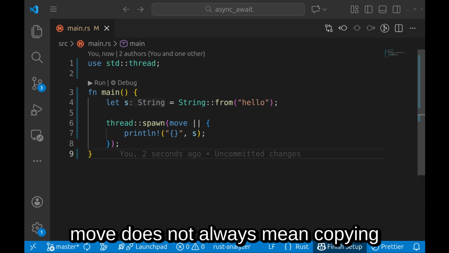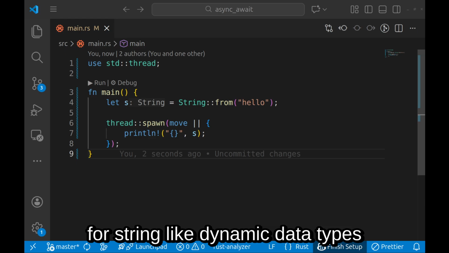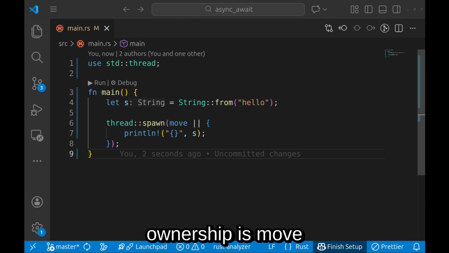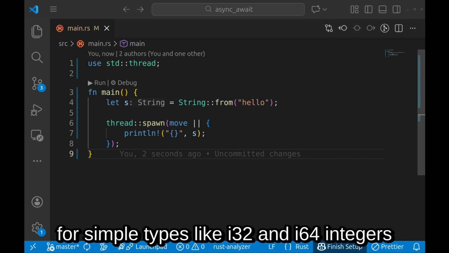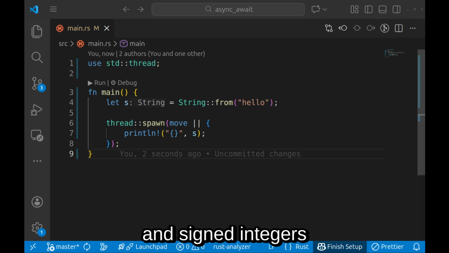Move does not always mean copying. For string-like dynamic data types, ownership is moved. And for simple types like signed 32-bit integers and simple values like that, only a copy will happen.